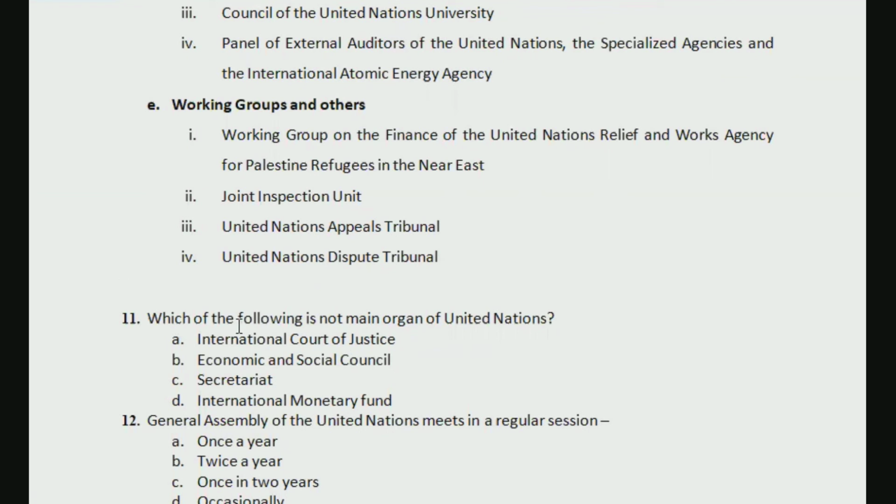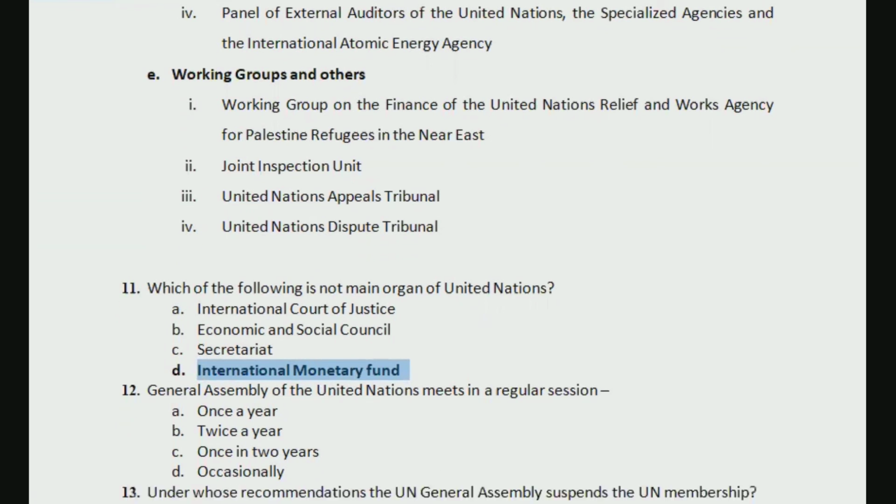International Court of Justice, Economic and Social Council, Secretariat, International Monetary Fund. So we know that IMF is not a main organ of United Nations. It is not there in those 6 main organs of United Nations.